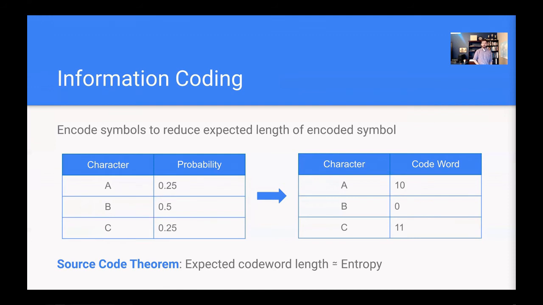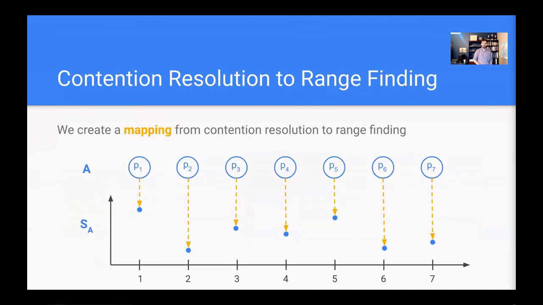And a very useful result from this field is the source coding theorem, which gives us a tight bound on the expected code length for any coding scheme, which is the Shannon entropy of the distribution which the symbols are drawn from. And we'll use this result several times in our paper. So now that we've introduced both problems, let's talk about our reduction. So we'll start from contention resolution to range finding.